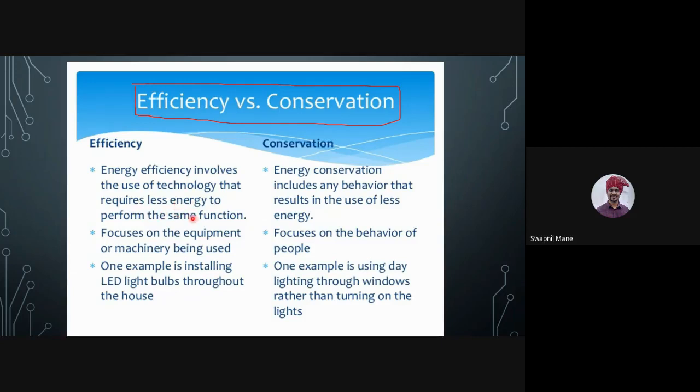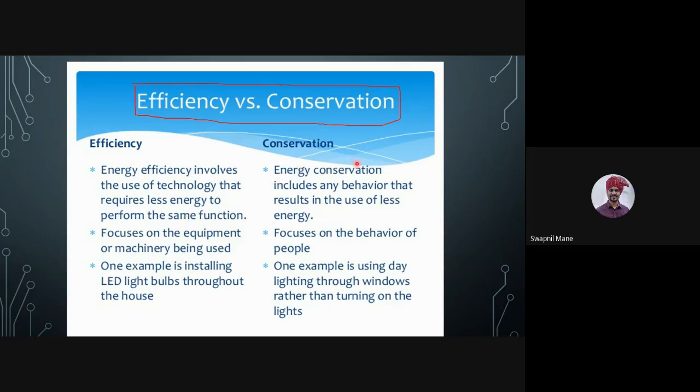Television: CRT, cathode ray tube televisions consume more power than LCD. LED will consume less power than LCD. So these are the technology developments which perform the same function but use lesser energy. So we should always think about using these energy efficient devices.